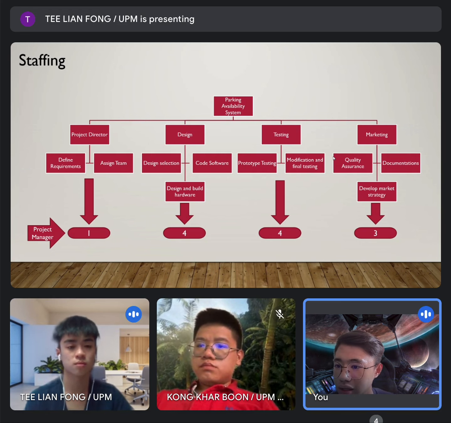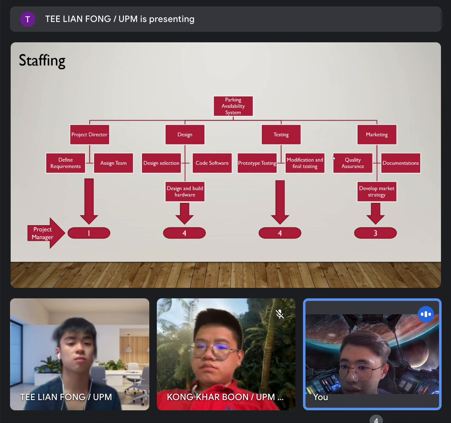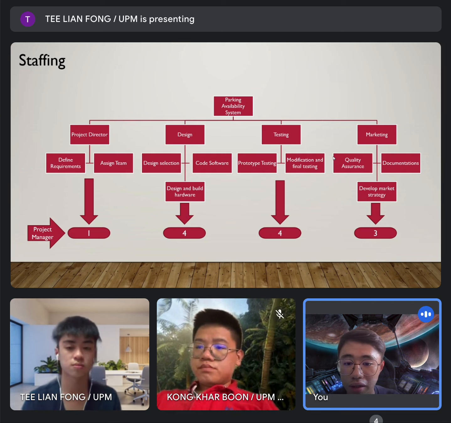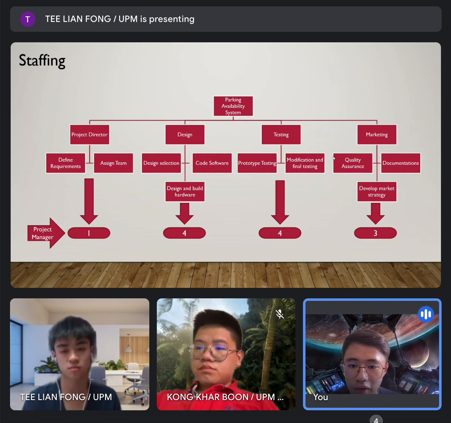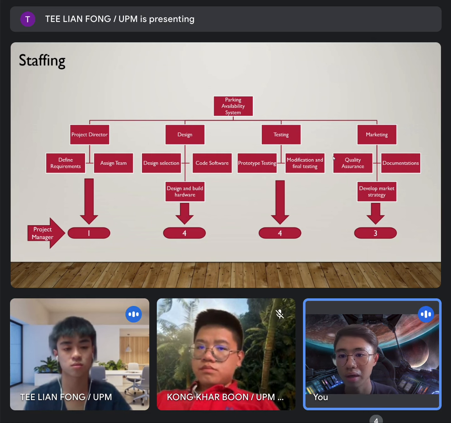The project director has 2 tasks, which are define requirement and assign team. For design, there are design selection, design and build hardware, and code software. For testing, there are prototype testing, and modification and final testing. For marketing, there are quality assurance, develop market strategy, and documentation. So these are the staffing for our parking system.